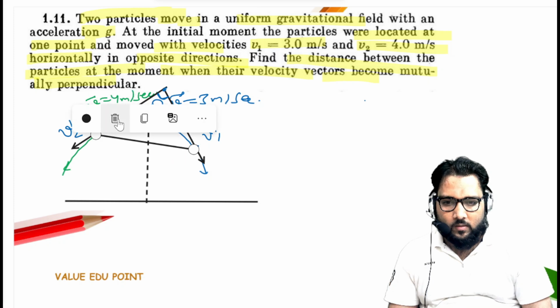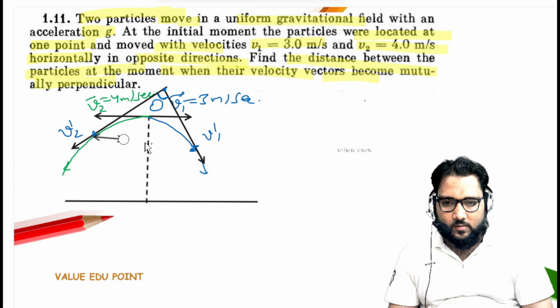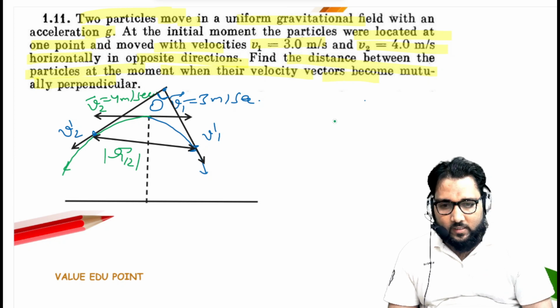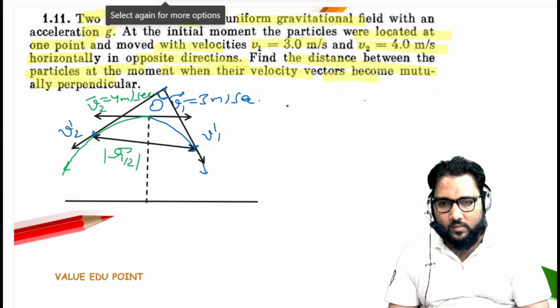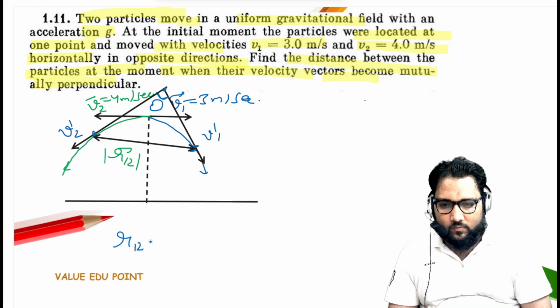We have to find this distance r12. So again we are using the same concept that we already discussed in the last question: r12 will come out to be their initial relative velocity v12 into time.